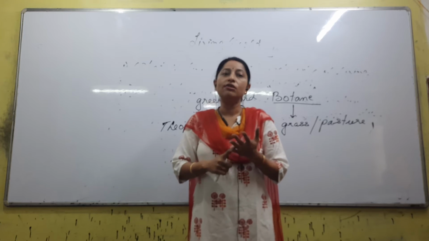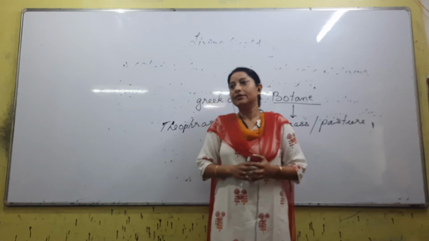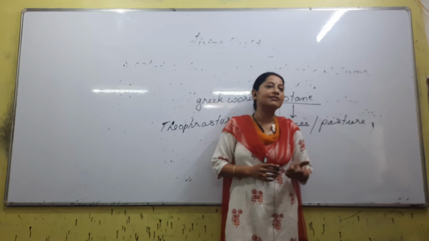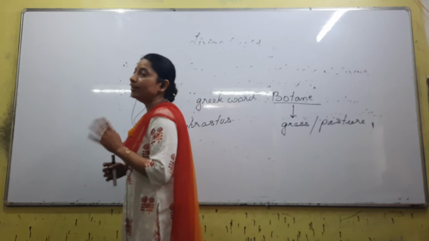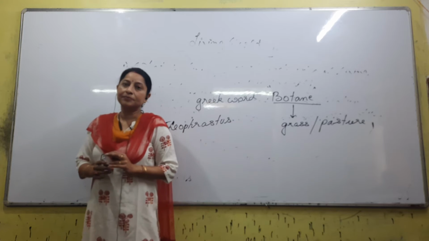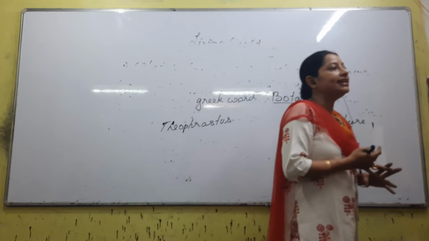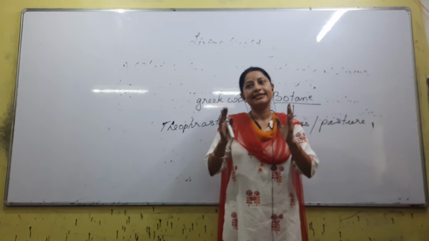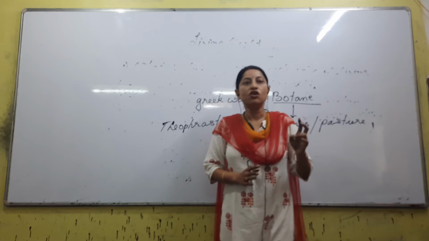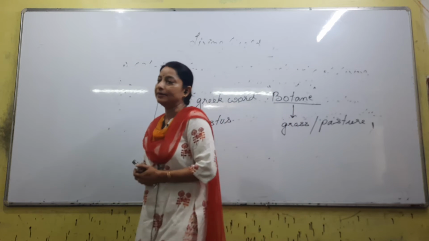If we consider morphology, anatomy, physiology and ecology, all these four, that system of classification is called natural. Only morphology is artificial. If we consider all of them, natural. What is phylogenetic? There are three types of classification: artificial, natural and phylogenetic. In natural we found that it considers all these things, artificial considers only morphology, and what does phylogenetic consider?